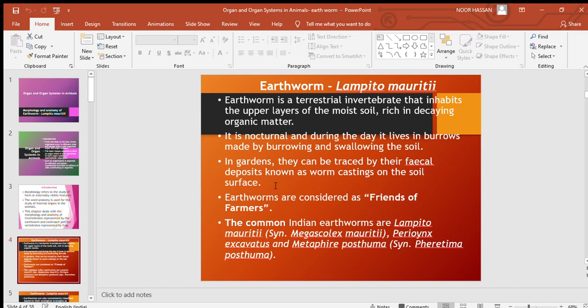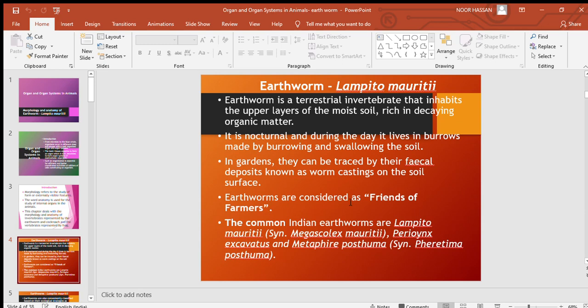These fecal deposits are also known as worm castings. And earthworms are considered as friends of farmers, because by burrowing the soil, they make the soil very loose and more aeration will be available, and it's very good for the growth of the plant or any crops.